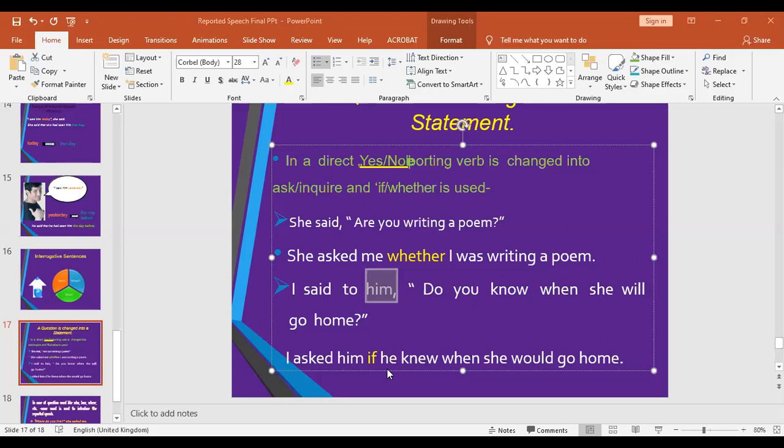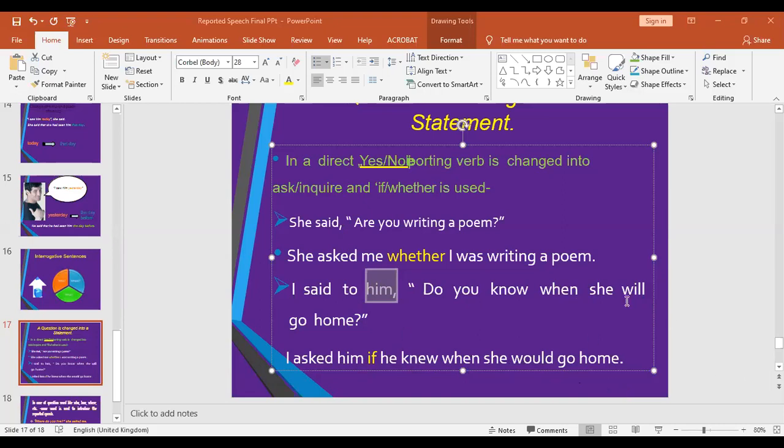We have changed the subject, which is "he". This "know" will be changed into the past form, the second form of it, which is "knew". So "if he knew". "When" will remain the same. "She", third person, no change, will remain the same. "Will" changes into "would". We have to follow the certain changes as per the rule which you have already done. So "will go home" becomes "would go home". The sentence is: I asked him if he knew when he would go home. Understand?